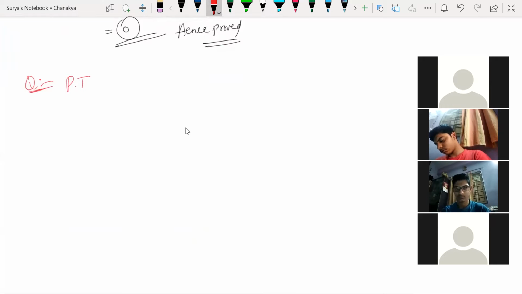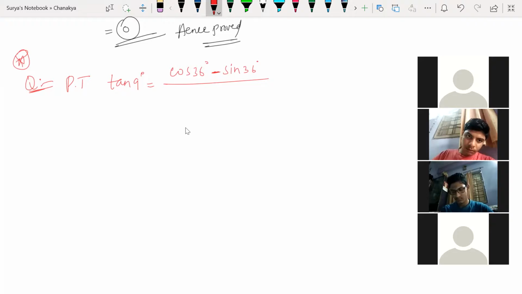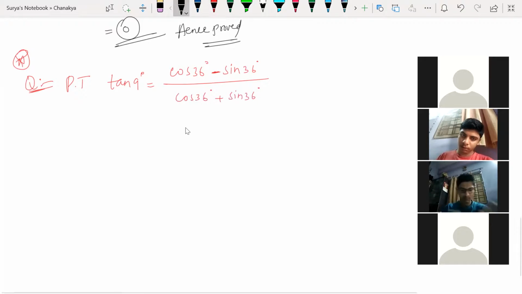All right. So prove that tan 9 degrees is equal to this. This is a very, very important question, guys. When I was in 11th and 12th standard, this question was very famous. So prove that tan 9 degrees is equal to this, okay?